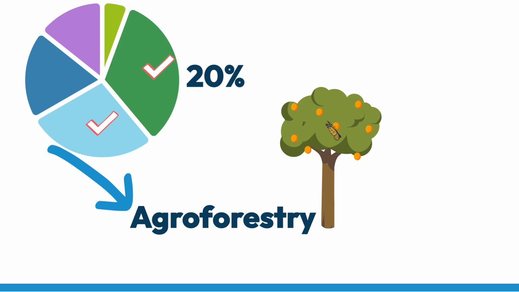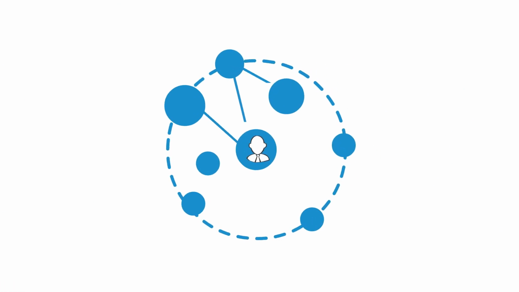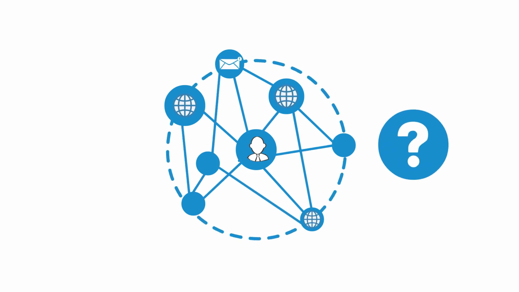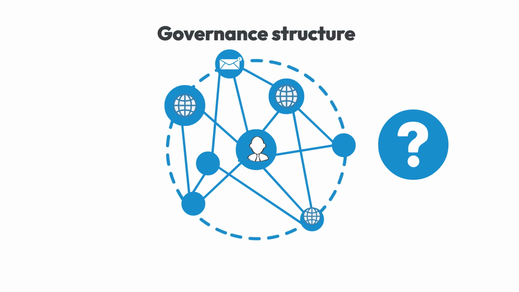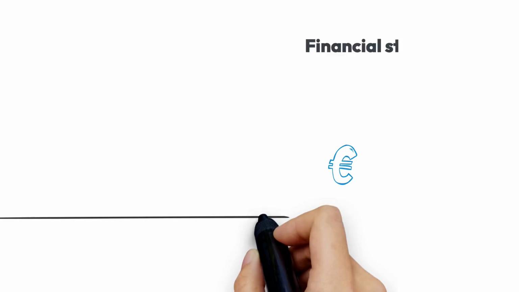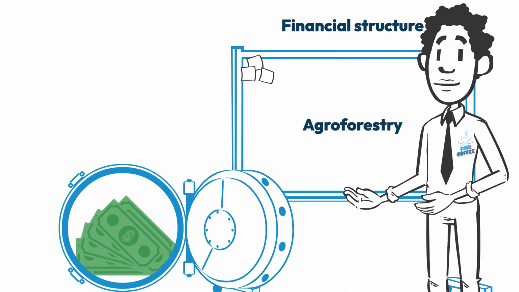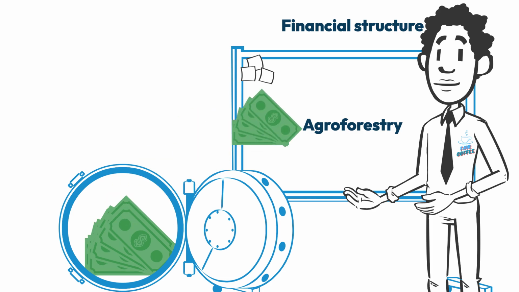insects. Then, Fair Coffee needs to decide how important decisions are taken in this initiative and what the legal structure is. Who should be involved to achieve these goals? This is taking into account the governance structure. In this case, let's pretend it's a short supply chain, and the coffee brand just needs to coordinate with the farmers and the cooperatives. In this example, the financial structure is also relatively easy. The coffee brand implements true prices in its store and adjusts margins to finance agroforestry projects.